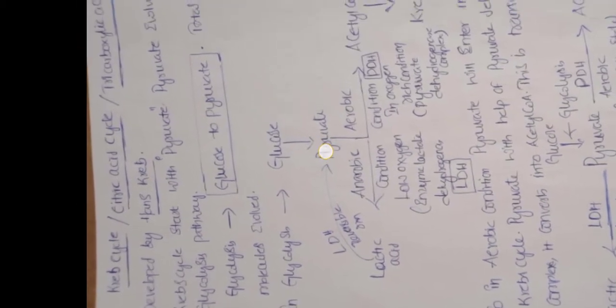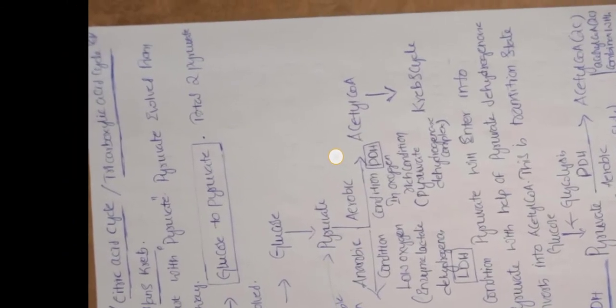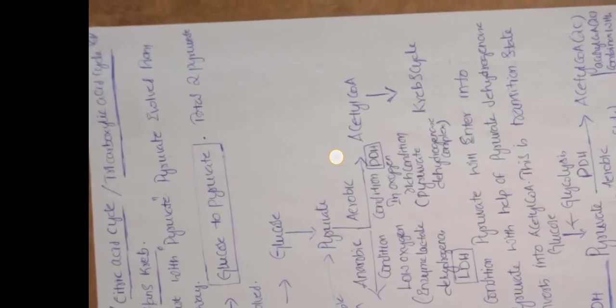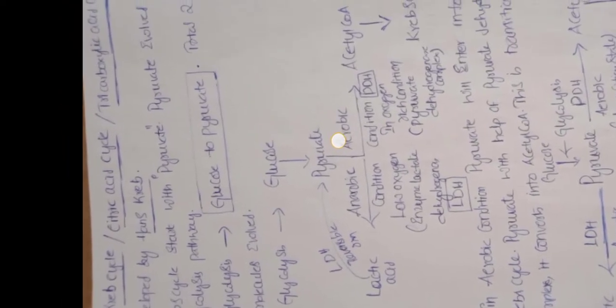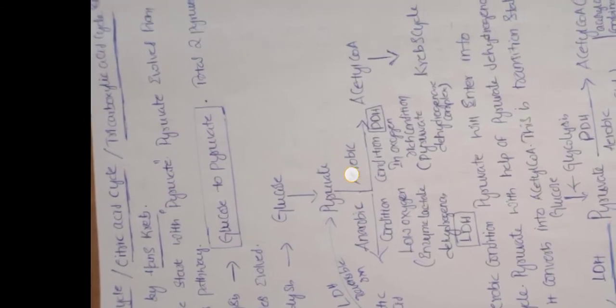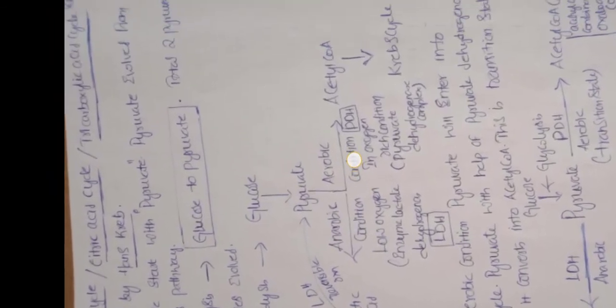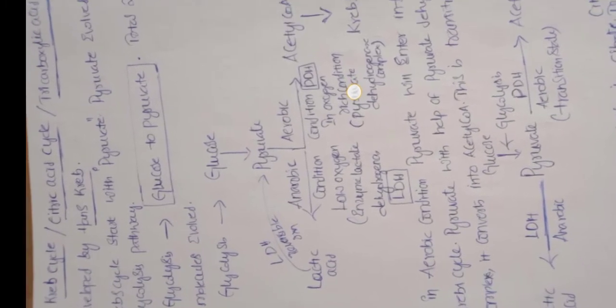The Krebs cycle starts with pyruvate. The pyruvate is evolved from the glycolysis pathway. We already know that glycolysis is nothing but glucose converted into pyruvate. That means it forms two pyruvates; in total two pyruvates will be evolved. Now, what will happen to this pyruvate in aerobic and in anaerobic conditions?